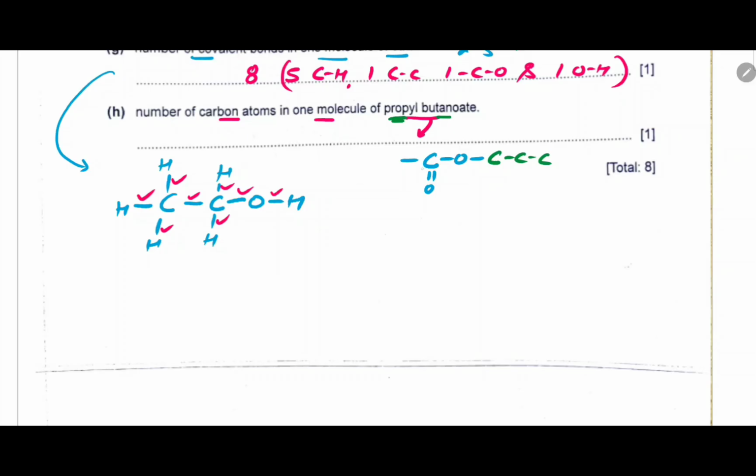Next is butanoate, which means 4 carbons including the carbon of the ester group, so 3 more here. This is the structure. Now how many carbon atoms are there? 1, 2, 3, 4, 5, 6, 7. Answer is 7.